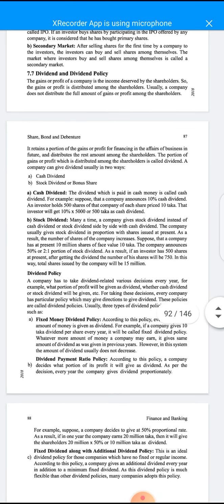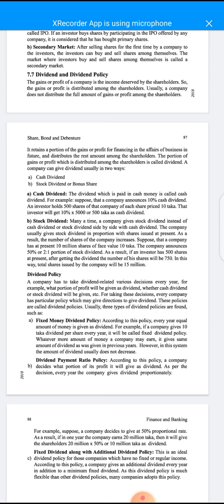Student, now I would like to describe the dividend and dividend policy. Student, you know that net income is divided into two parts.